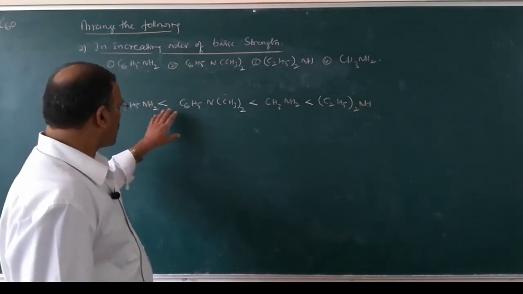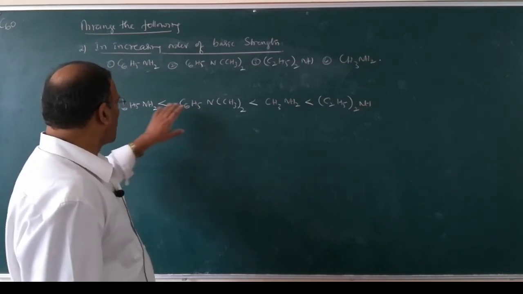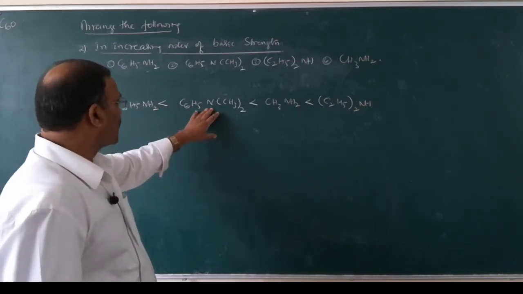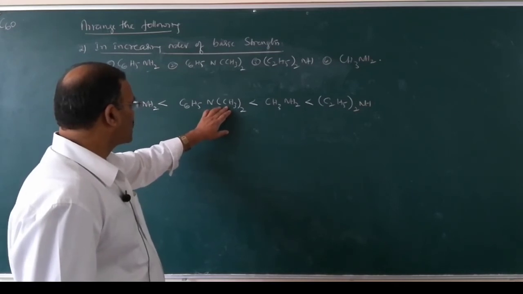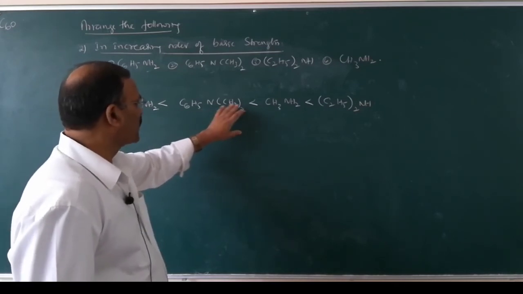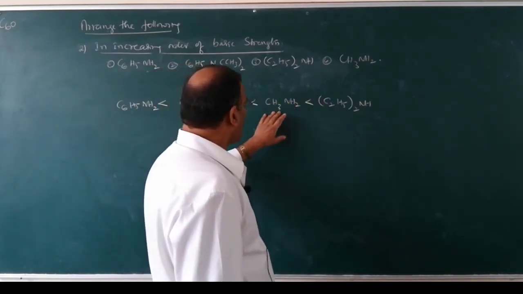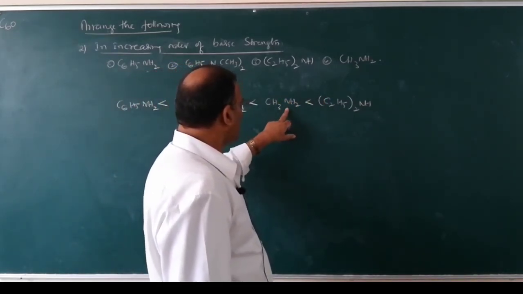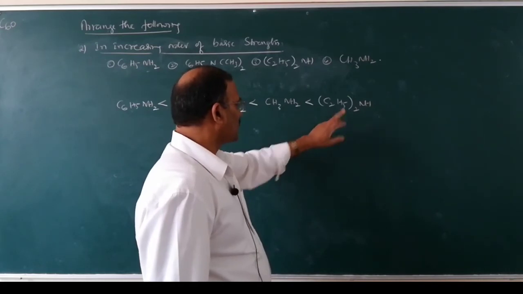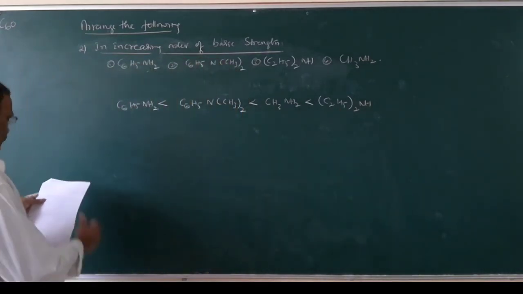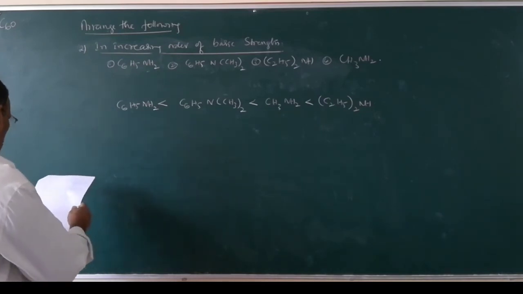Among these two arylamines, this is the least basic, this is more basic because it contains CH3 alkyl groups. And then coming to alkylamines, primary amine is less basic than secondary amines, (C2H5)2NH. So this is the increasing order of basic strength.